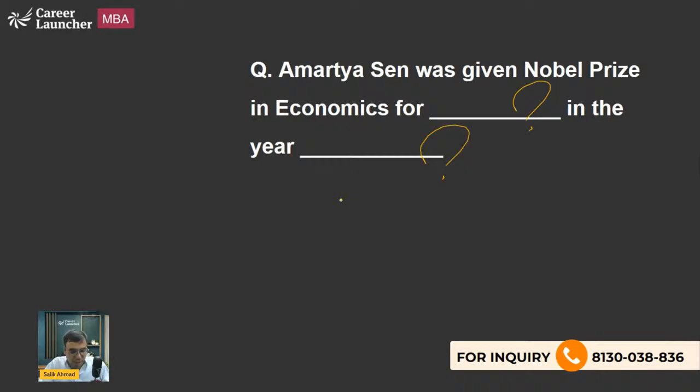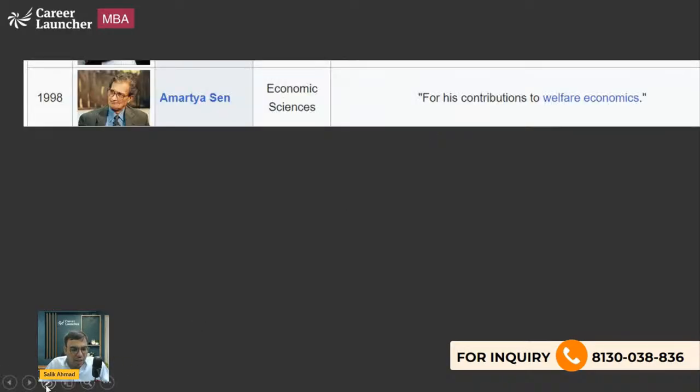If you know the answer, please answer me. I'll be very happy to know. So in welfare economics, he got it in the year 1998. 1998 for welfare economics. That is what you should be knowing. So these are asked in the exam, Nobel Prize in Economic Sciences.